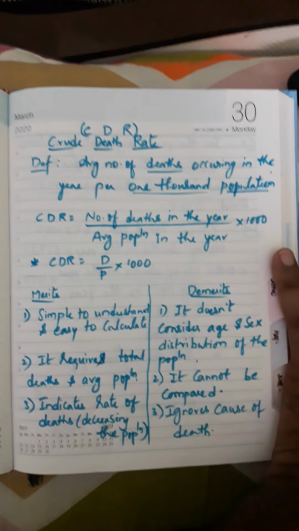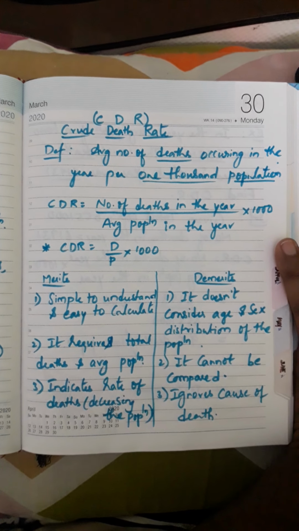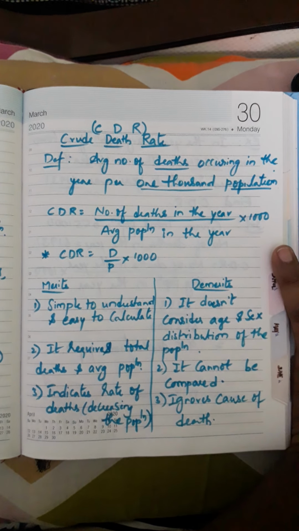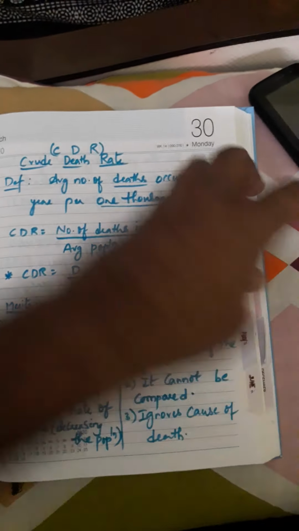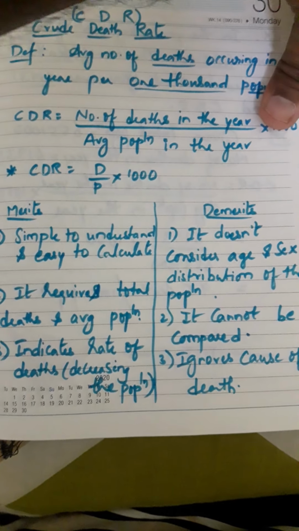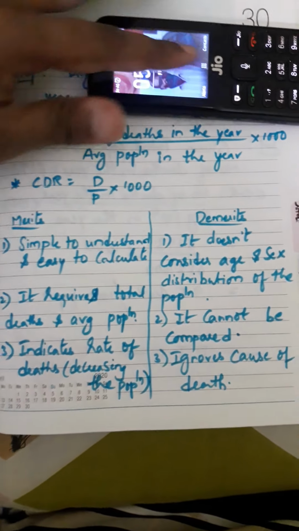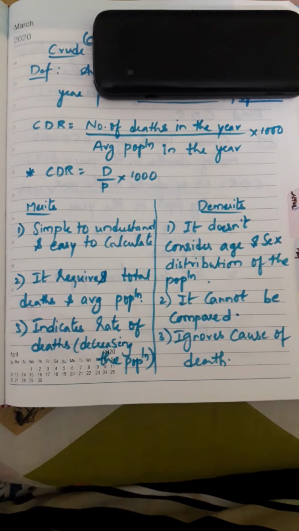Merits. As I always say, every method is very simple to understand and easy to calculate. That is the first merit of CDR, if you observe here. Next, what is the second merit?